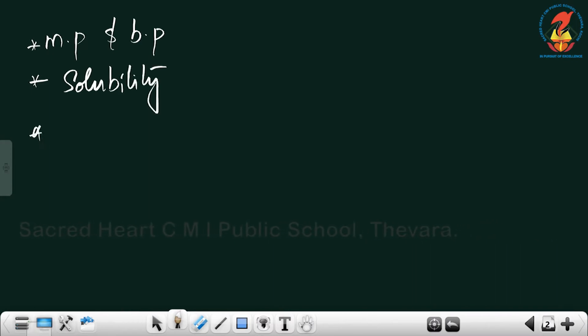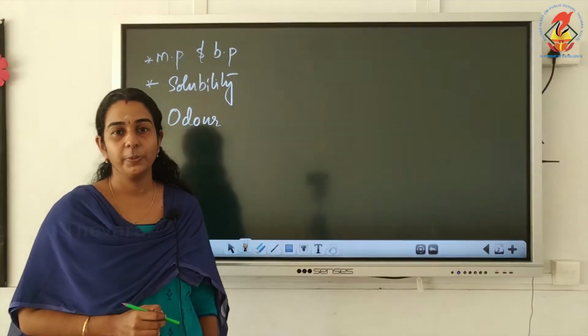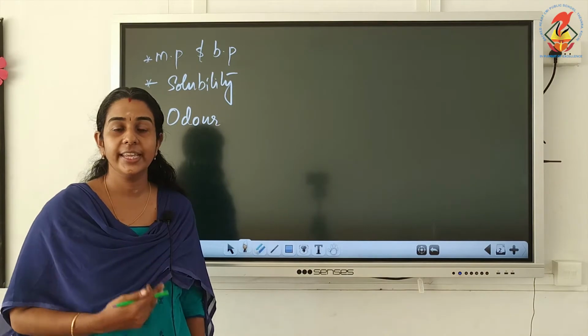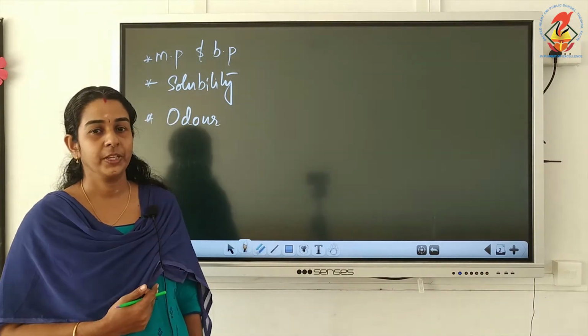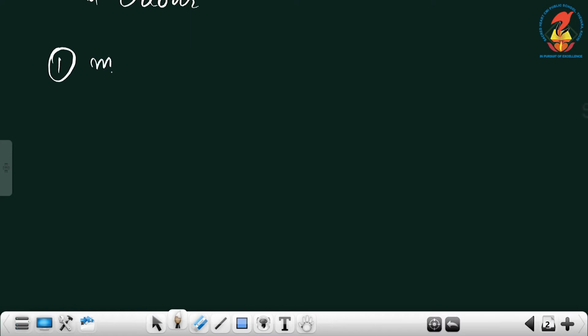And the third physical property that we are studying is odor or smell. So these are the three physical properties mainly we are studying in organic chemistry. So first we will see melting point and boiling point of aldehydes and ketones.